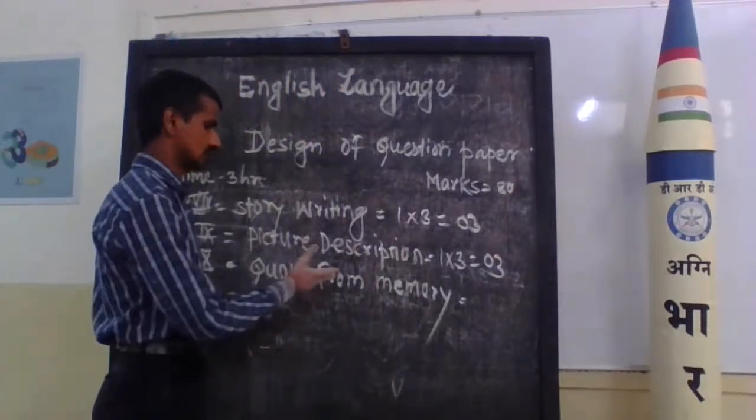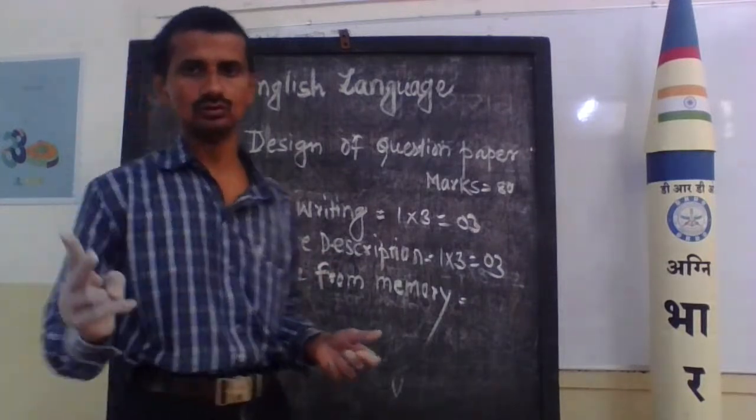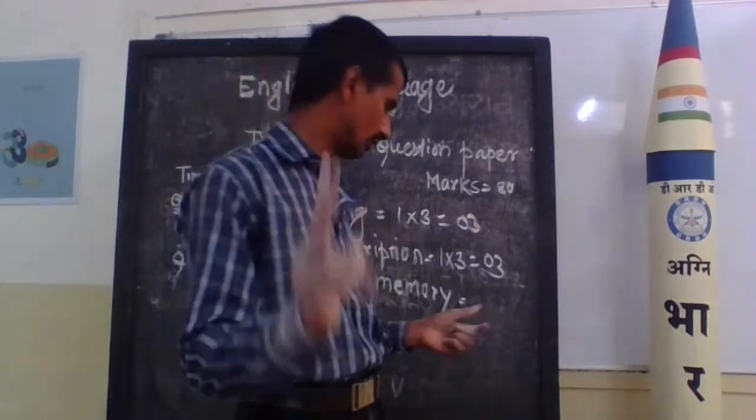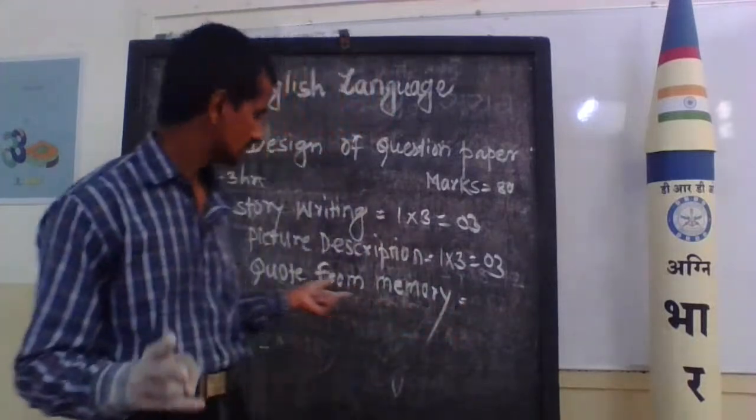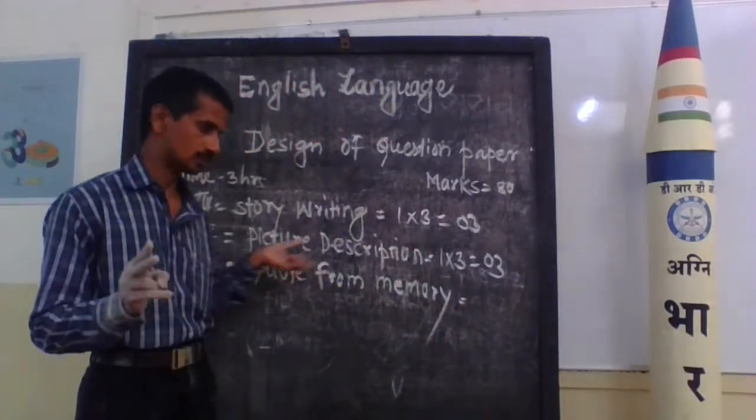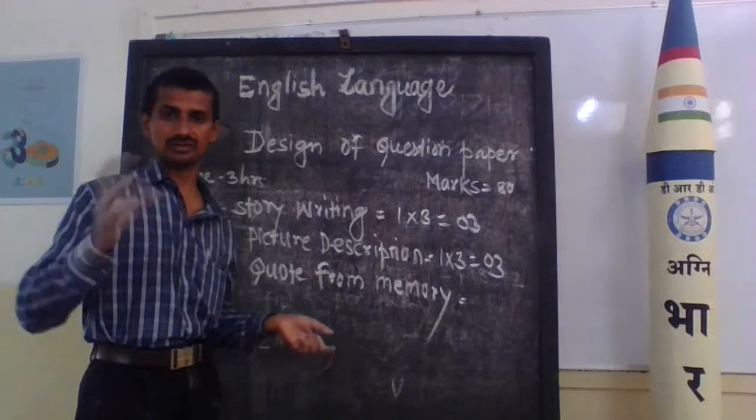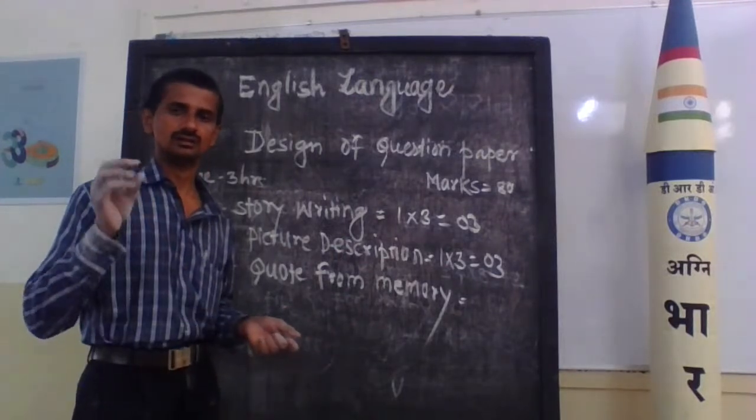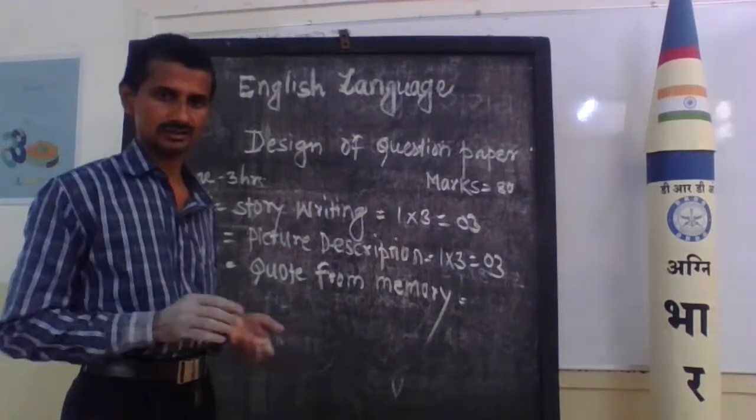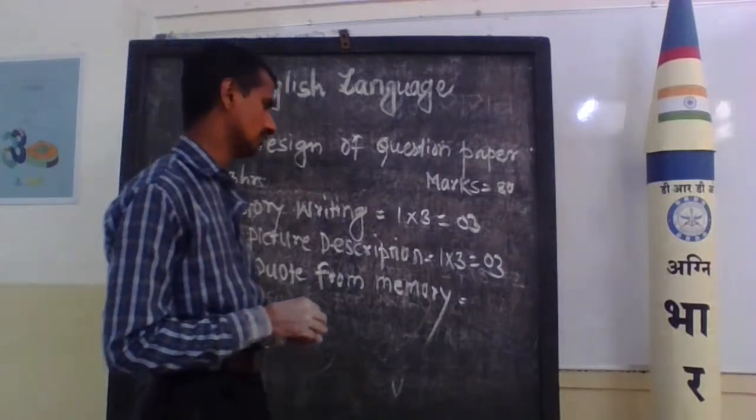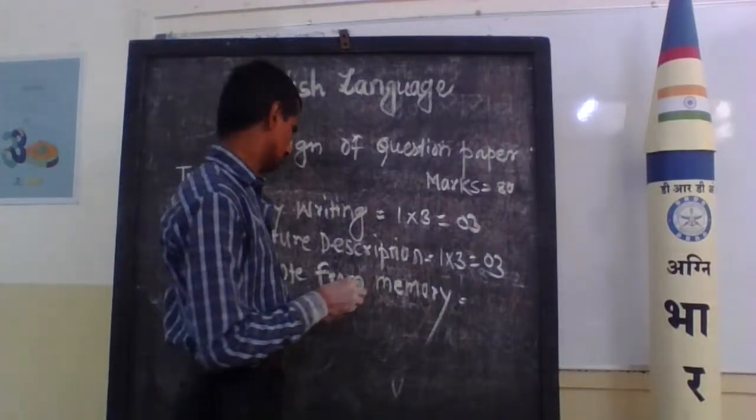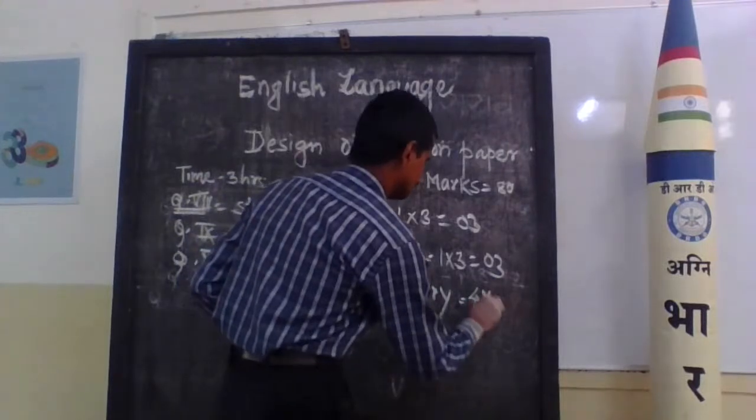Here they will give the poems for memorization under the title, quote from memory. Our questions come in here, and while solving such questions you will get 4 marks. So this question is also very important. So, 4 marks.